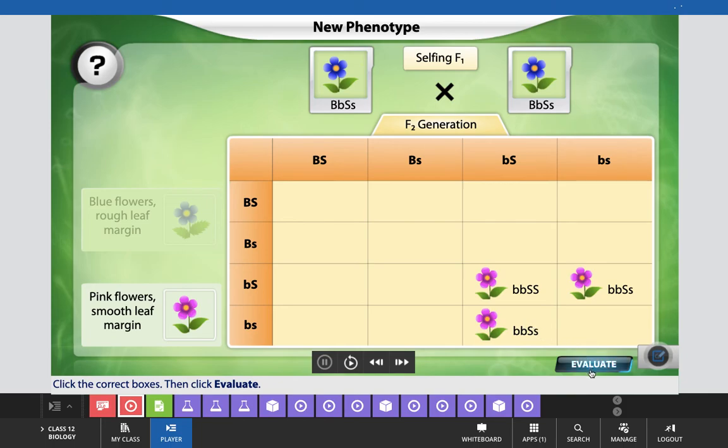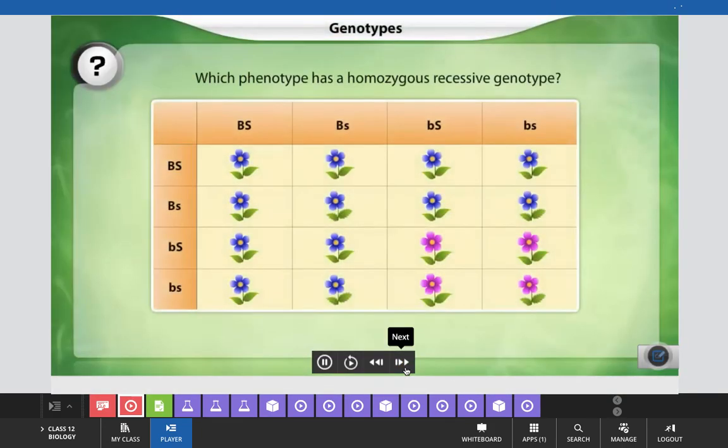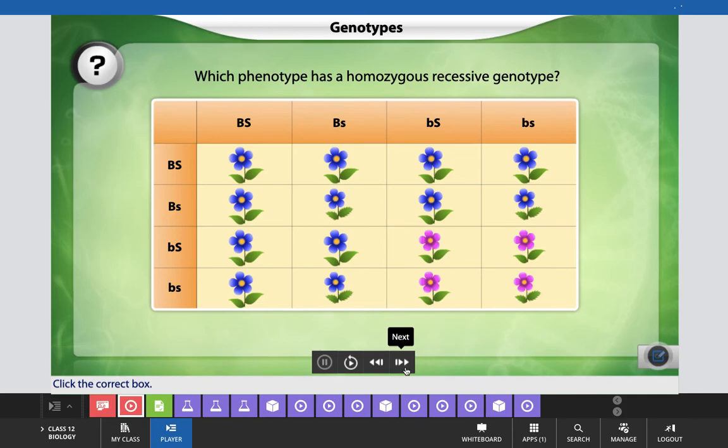Now let's evaluate our result. That's correct. Combination of the highlighted gametes gives rise to the new phenotype: plants with pink flowers and smooth leaf margin. Now, which of these plants in the F2 generation is homozygous recessive? Click the correct box in the Punnett square. Homozygous recessive will be obtained only here. That's correct. For both characters, the combination of two gametes that both have recessive alleles gives rise to a homozygous recessive genotype.